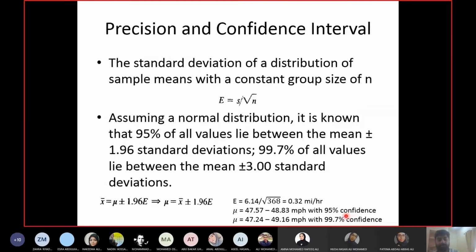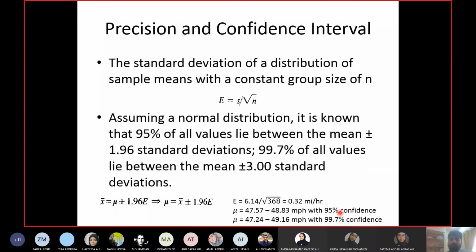I am leaving out 5%. 95% is covered, so 5% is left. So there is a 95% chance that my mean speed will be from this range. This is why we call it confidence level, because this is how confident I am about getting a value within this range.